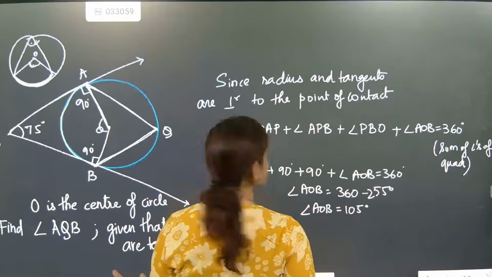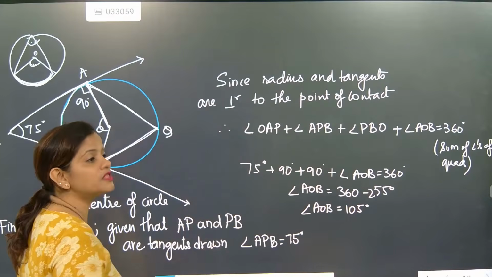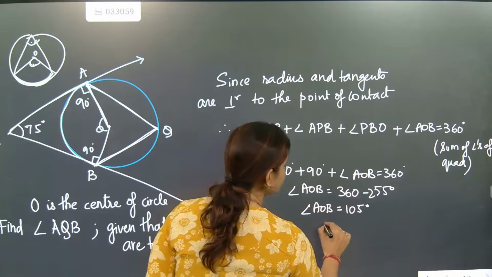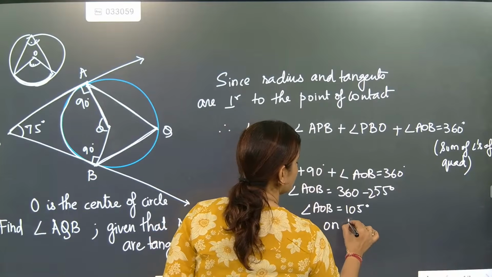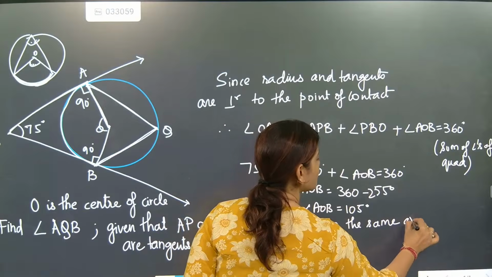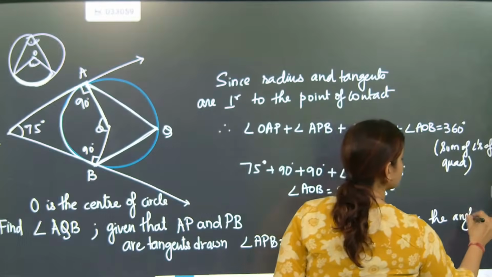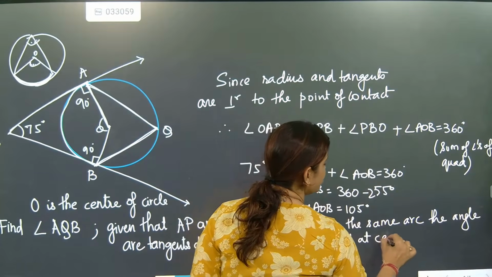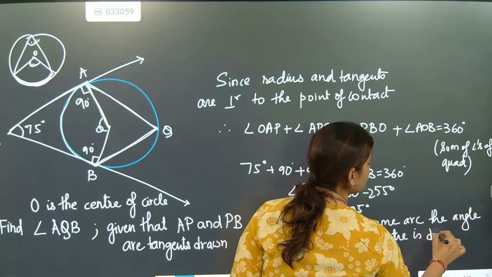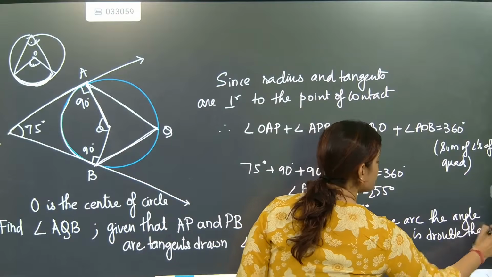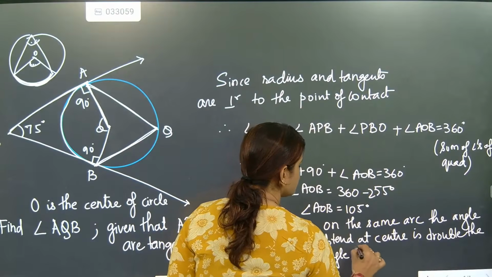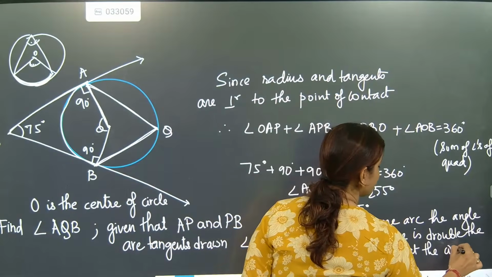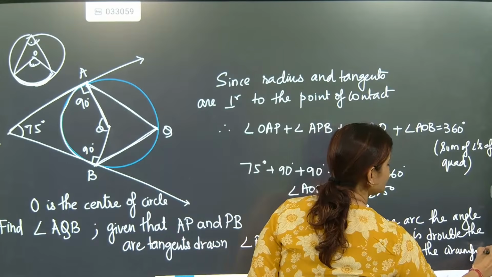The most important theorem says that the angle subtended on the same arc at the center is double the angle subtended at the circumference.